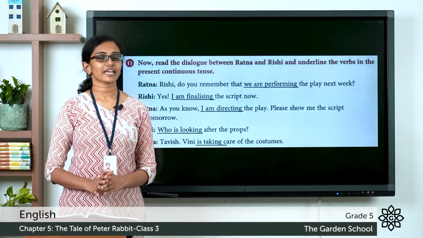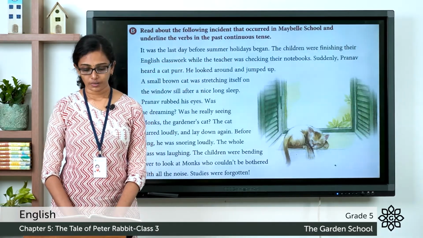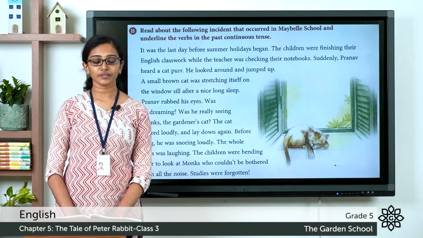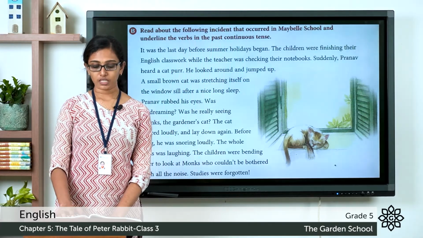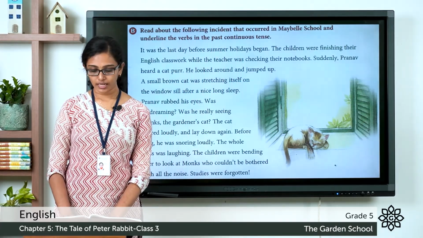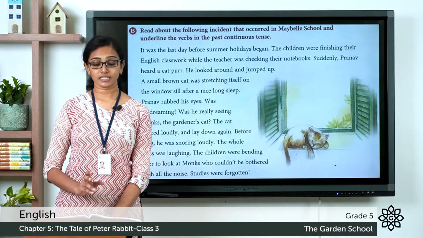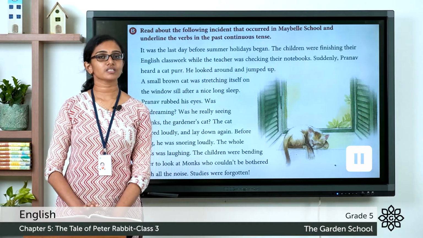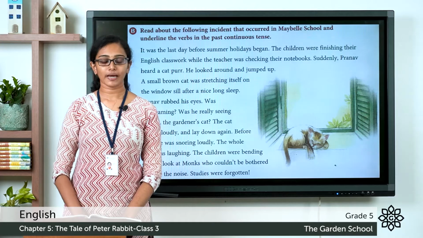Now, let's move on to the next set of exercise. B. Read about the following incident that occurred in Mabel's school and underline the verbs in the past continuous tense. All of you please read the passage and underline the phrases or the verbs given in past continuous tense in this exercise. Pause the video, finish this activity and come back. Hope you are done with that. Now let's read the passage.